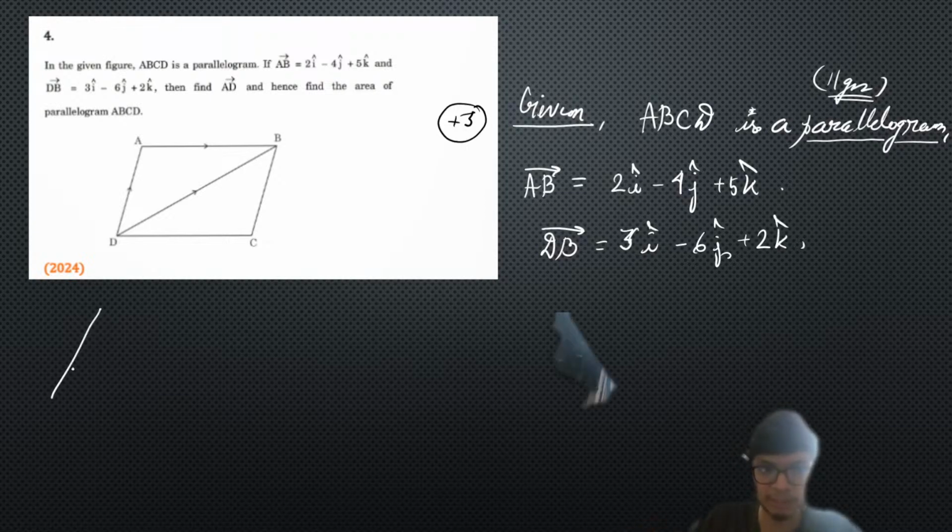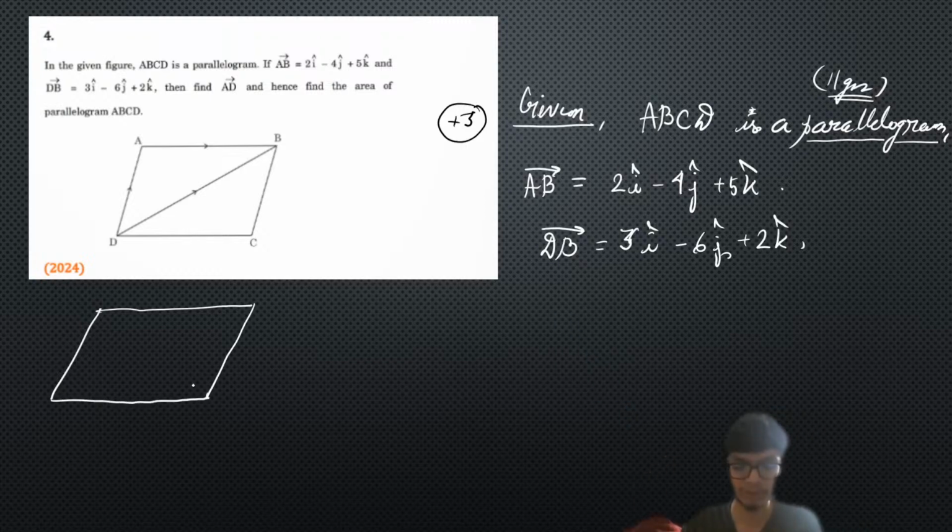So let us try to understand and plot this parallelogram that is mentioned in the problem. Again, while you are plotting the diagram for any question in maths, please use a pencil. Do not use a pen for drawing the diagram. If you make a mistake in the diagram, you have to cancel it out and cut it down, and that will destroy the decorum of the paper. So please have a pencil and an eraser with you when you go for the actual examination. Please maintain this.